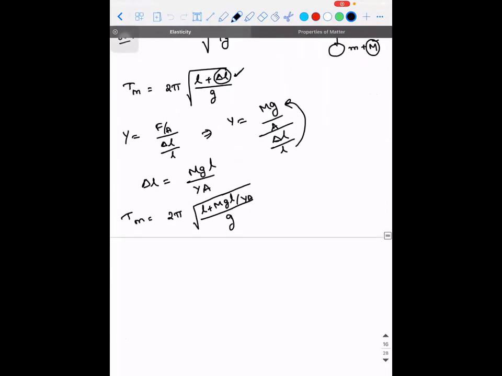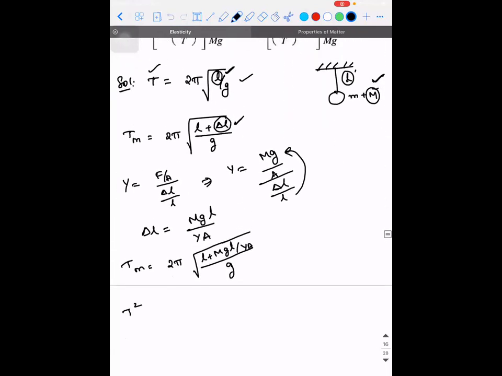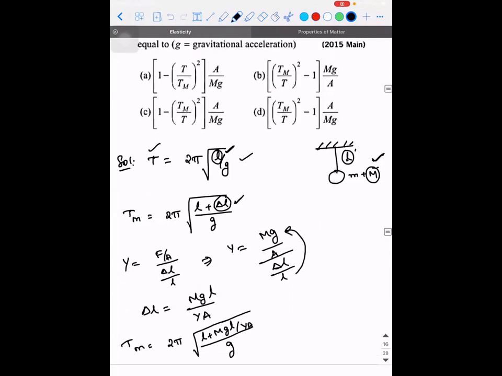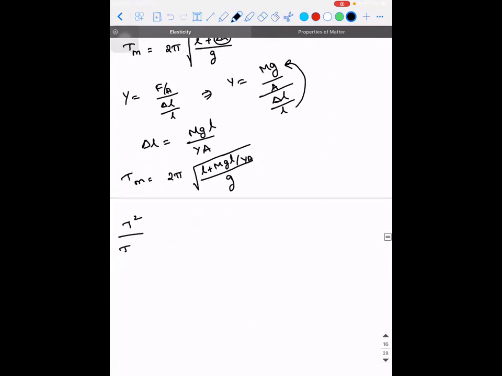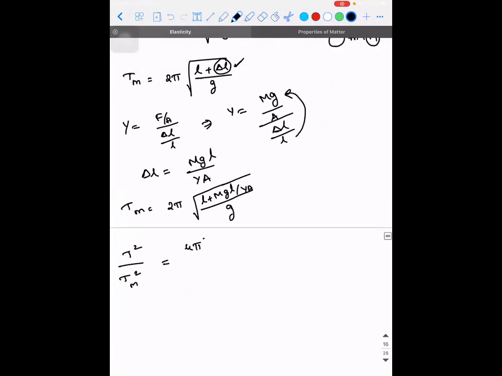So what we can do is we can square and divide them. So T square divided, is it T square by Tm square? You have both the combinations. T square divided by Tm square is 4 pi square into L divided by G divided by 4 pi square into L into 1 plus mg divided by YA, the whole divided by G. So G and G will get cancelled. 4 pi square is gone, L is gone.